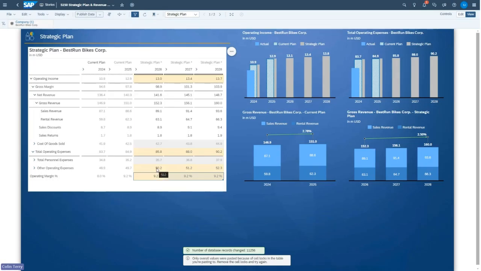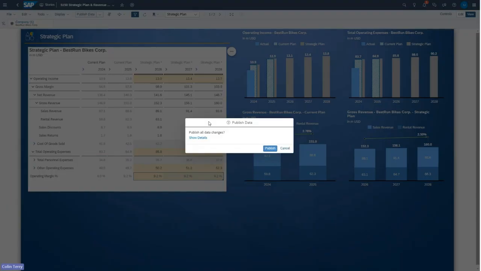And you can see what's actually changed here. Personnel expenses and cost of goods have stayed the same, but our other operating expenses has been modified to reach this target of 9.2% that we wanted. And that's, again, affected our operating income up here. Again, when I'm happy with that, I can publish data to update my strategic plans.